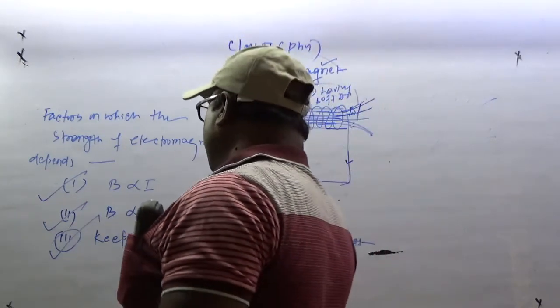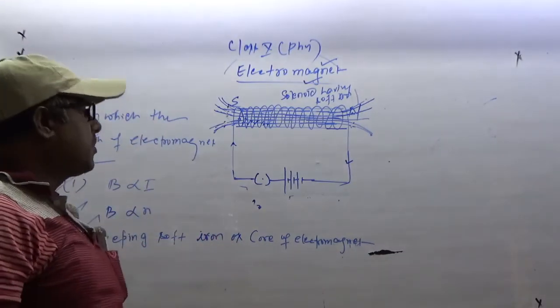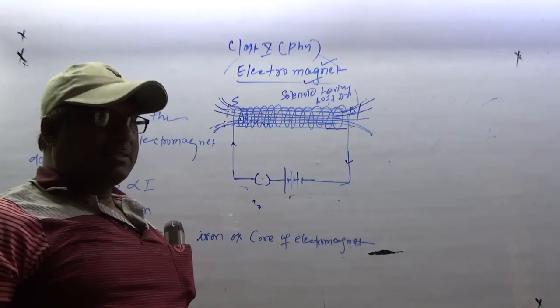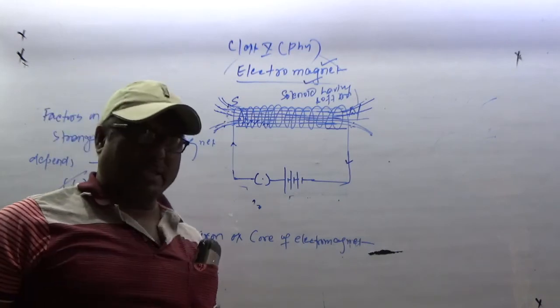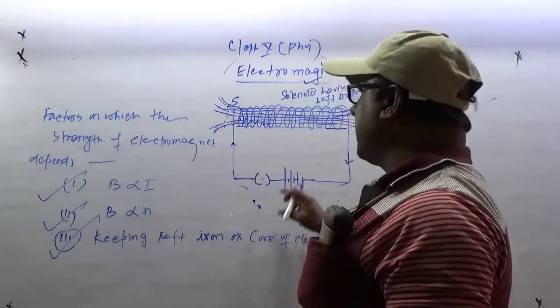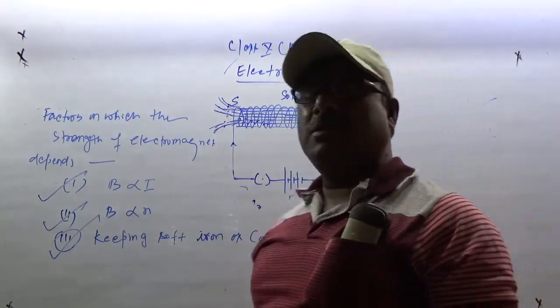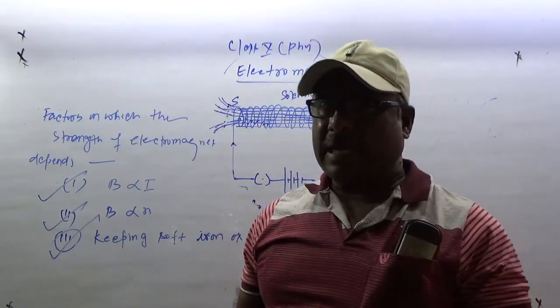So this thing, अच्छा, if you keep steel here in place of soft iron, then it will become a permanent magnet because it will not easily lose the magnetic property. अगर हमने यहाँ soft iron की जगह पे steel लग गया suppose करो, तो इसमें क्या होगा कि it will not easily magnetize and demagnetize.